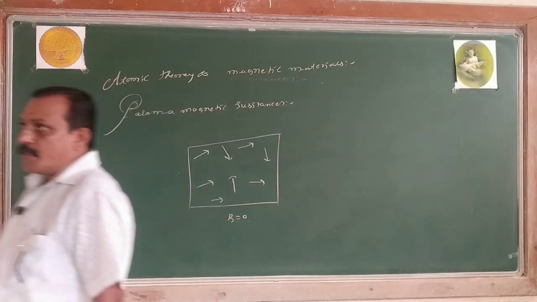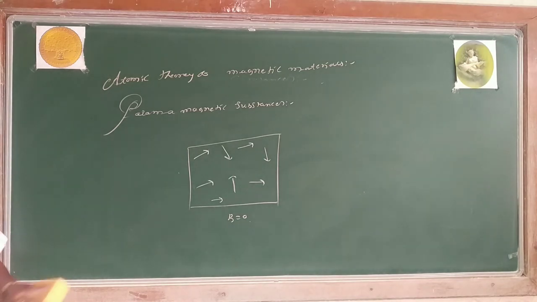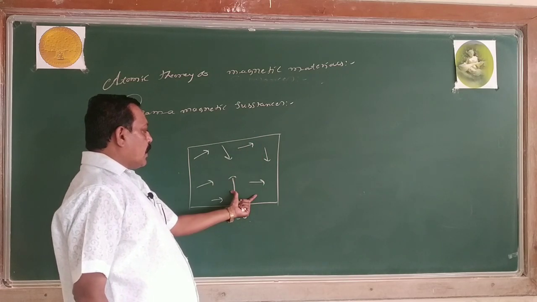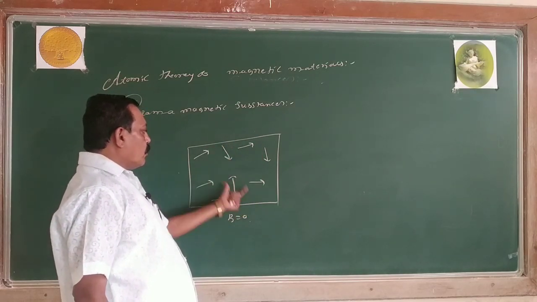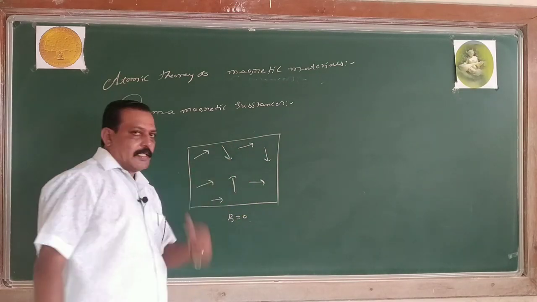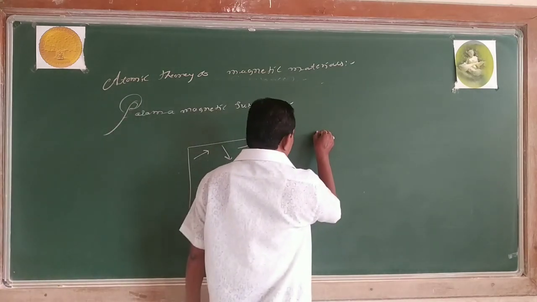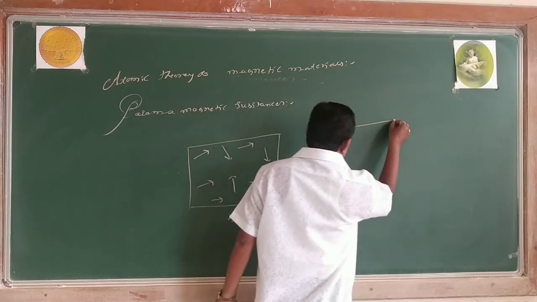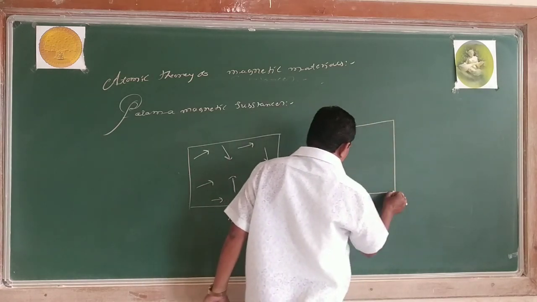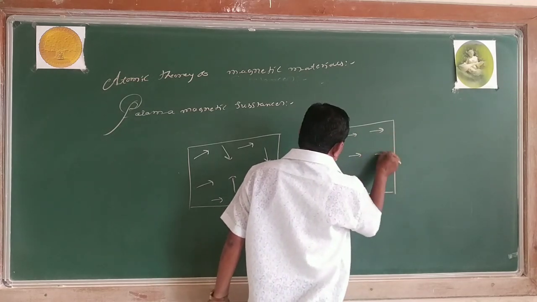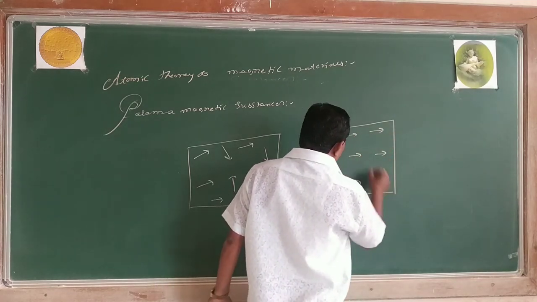In the absence of the external magnetic field, the molecules are arranged in a randomized manner. Hence, the net dipole moment per unit volume is 0 in the absence of what? External magnetic field. When the external magnetic field is applied, the molecules are aligned in a systematic manner. They possess the magnetic dipole moment along the direction of the magnetic field.